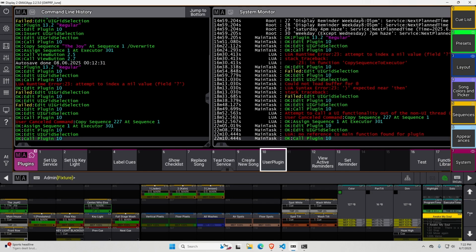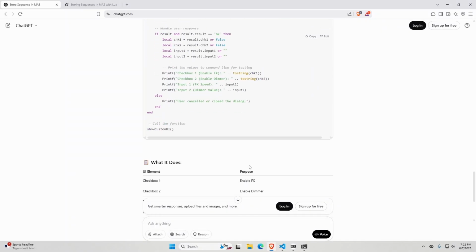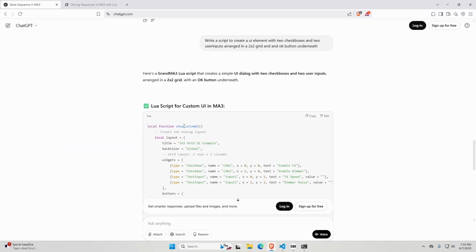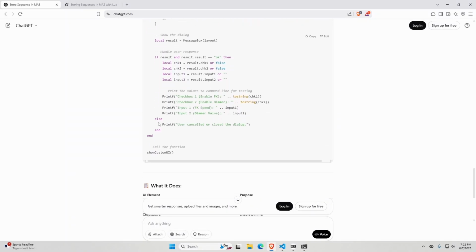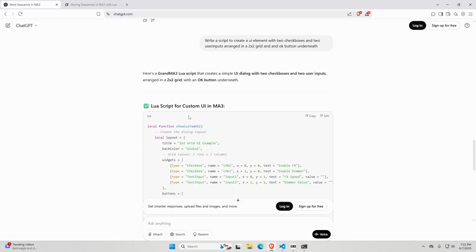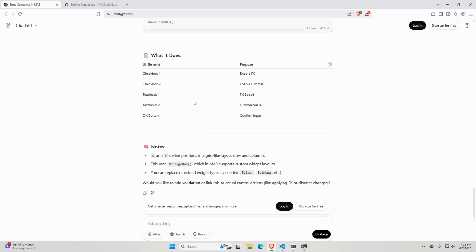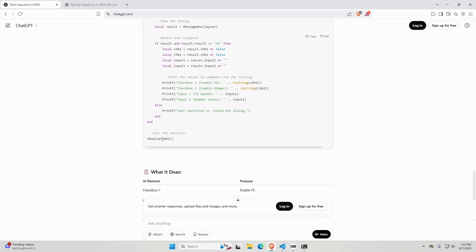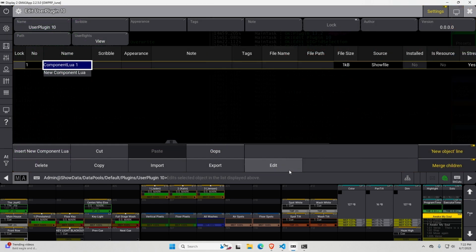No reference to main function found for plugin. Hold up. Local function, and it should say return. Since this is a function, you need a main function, so it should end with return, show custom UI, and no parentheses. I'm just going to fix that in here.